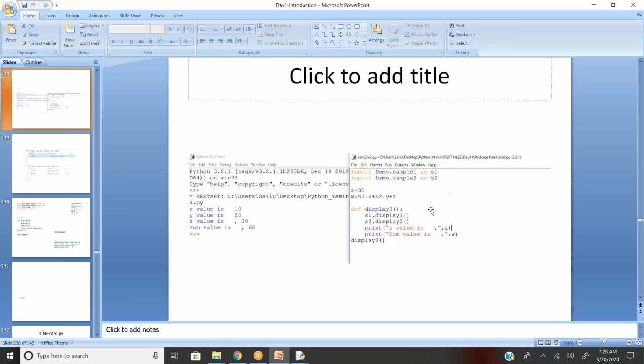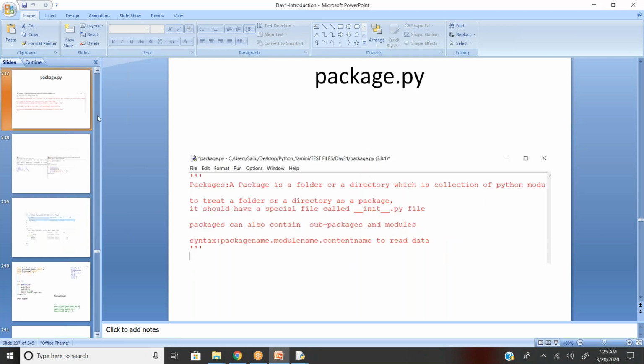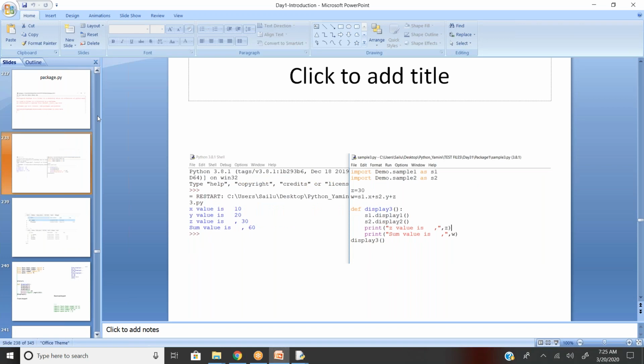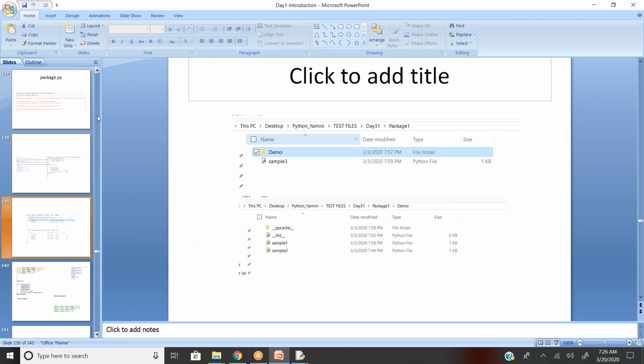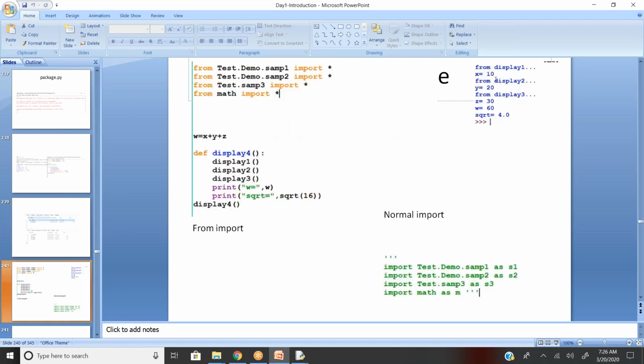The same example I'm just showing here. So you have an option to give this. Now this is an example for you people. I want to import multiple files from multiple locations. Can I do it?